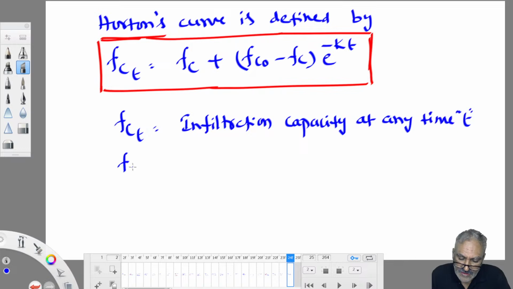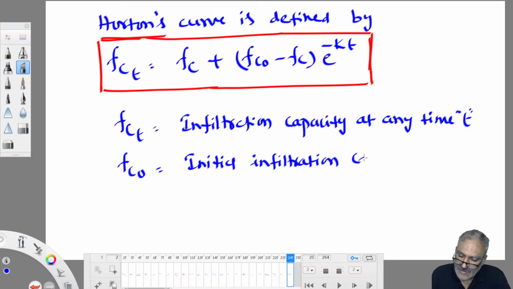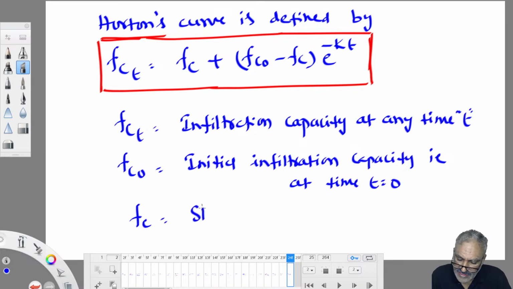What is FC naught? The initial infiltration capacity, that is, the infiltration capacity at time t equal to 0. What is FC? The steady state infiltration capacity. Steady state means a constant value.